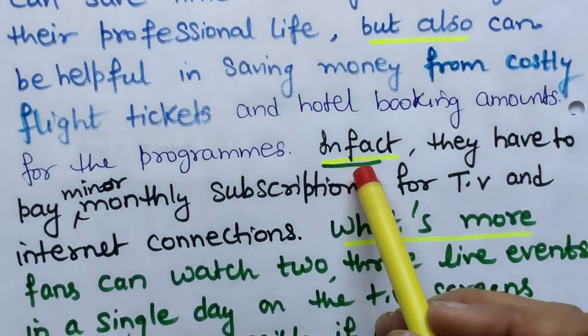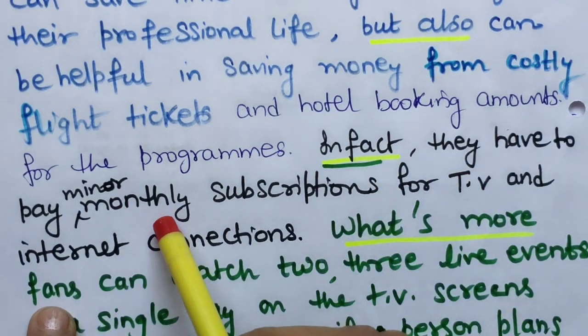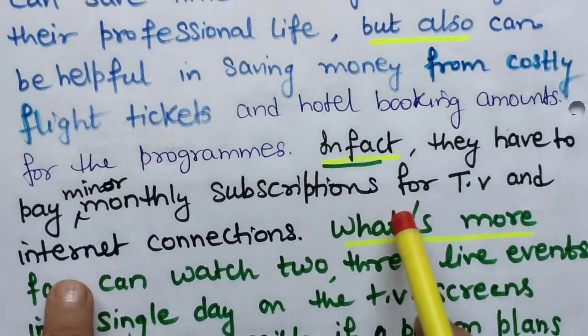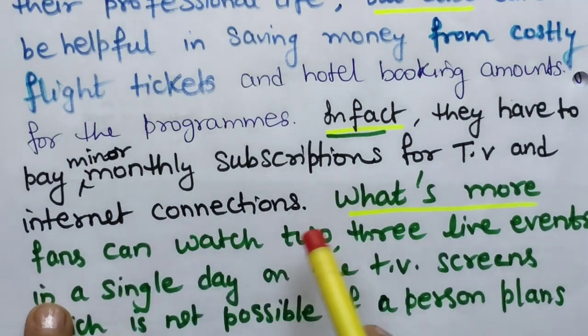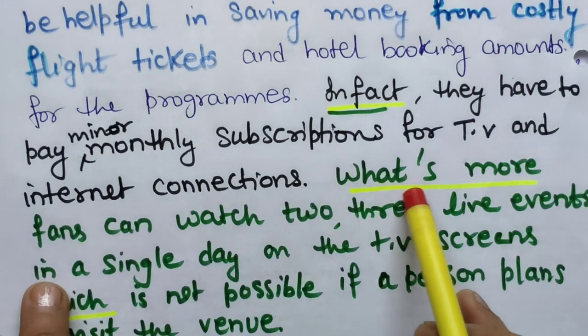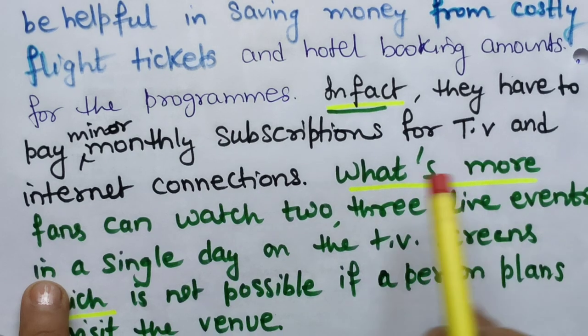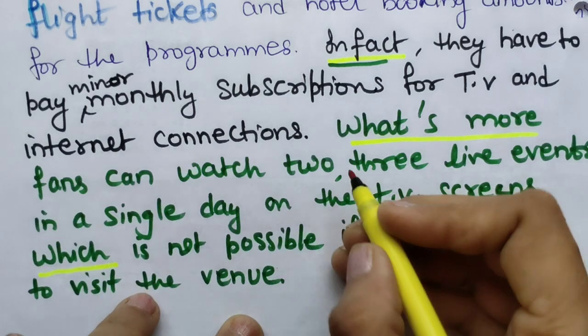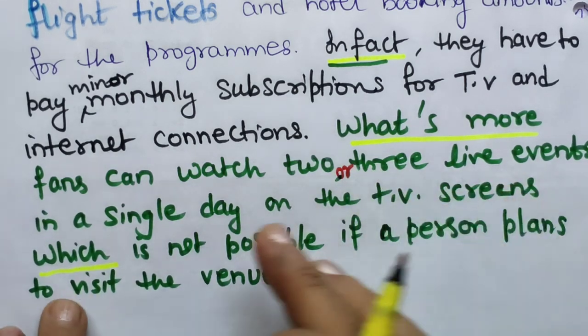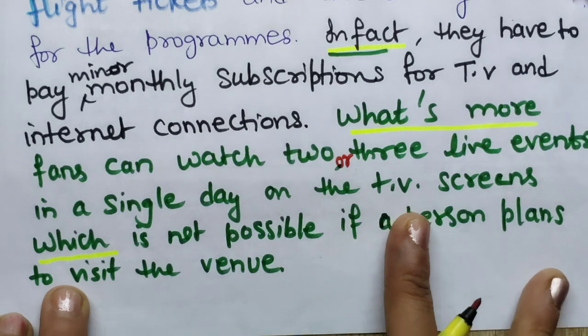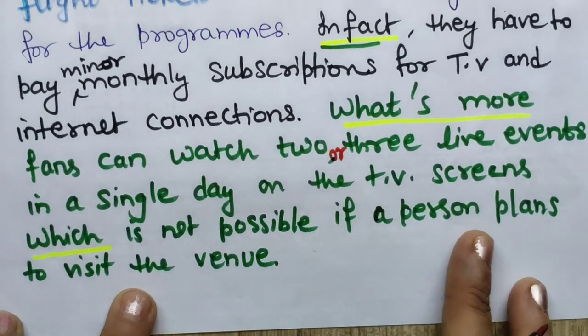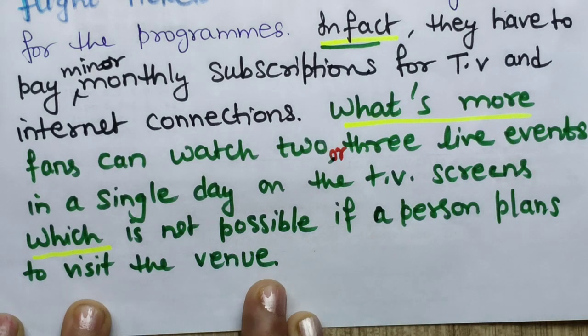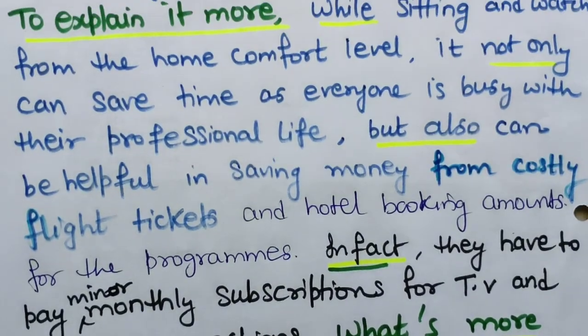Now next, in fact they have to pay minor monthly subscriptions for TV and internet connections. What's more, means next point, here you can use another point apart from it. Fans can watch 2 or 3 live events in a single day on the TV screens, which is not possible if a person plans to visit the venue. See this. Now I will be giving an example.